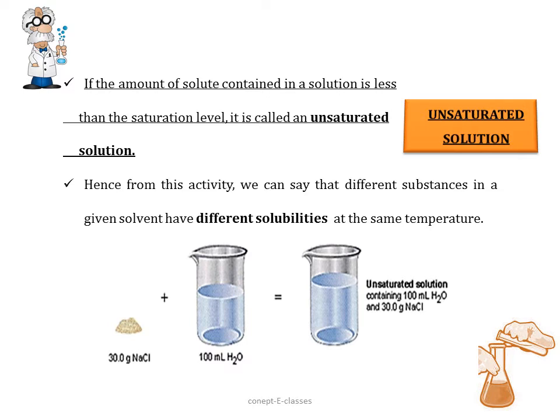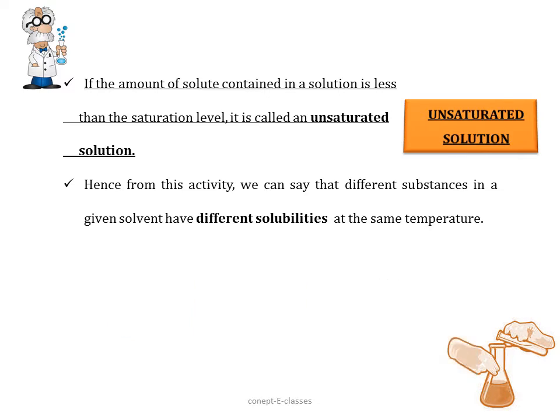Hence, from this activity we can say that different substances in a given solvent have different solubilities at the same temperature. So what were the different substances that we used in the activity? Salt and sugar, and the solvent was water. When we raised the temperature, we saw that the sugar dissolves much faster as compared to the salt. So we can say that different substances in a given solvent have different solubilities.